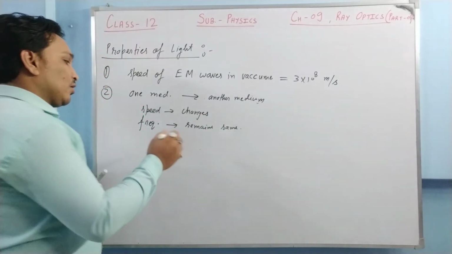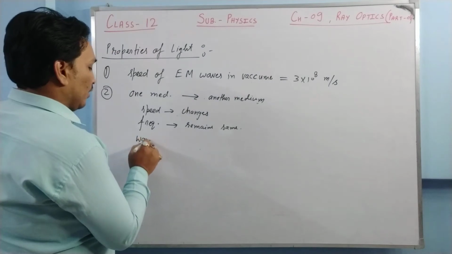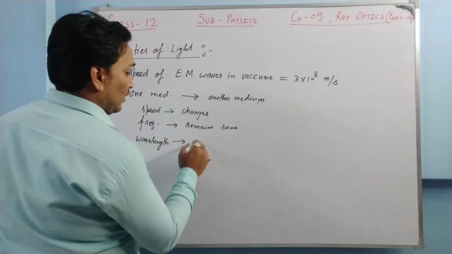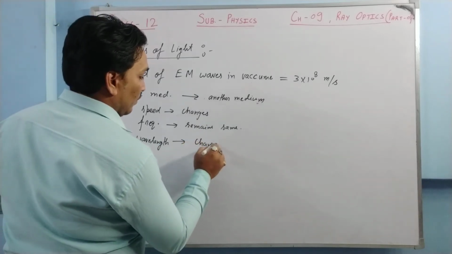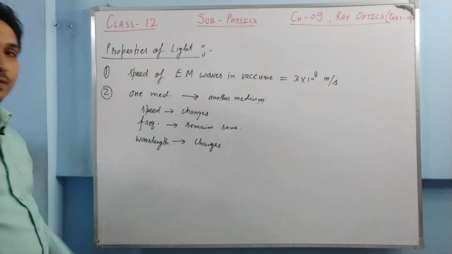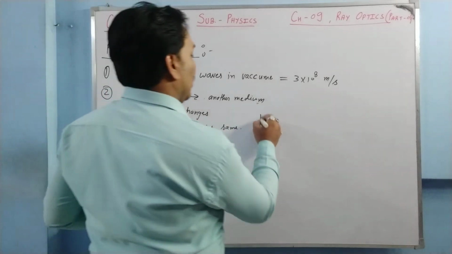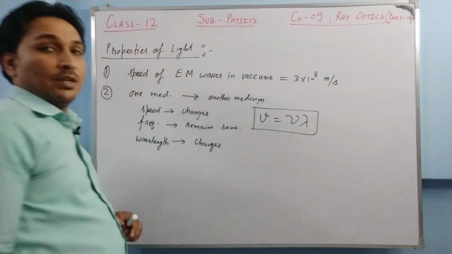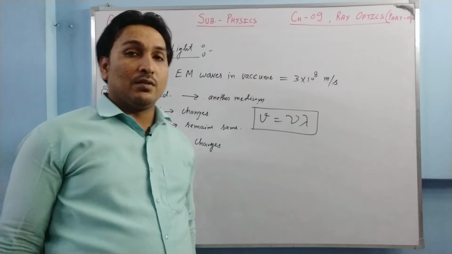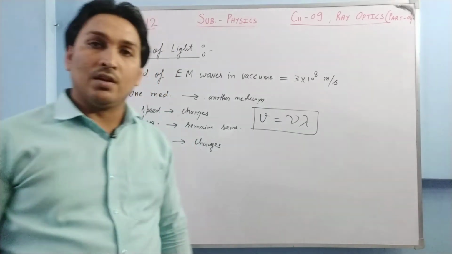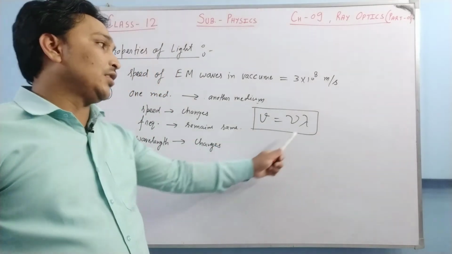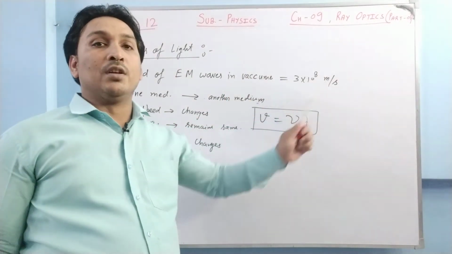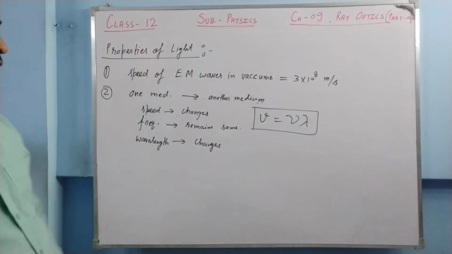So frequency remains constant. And when we talk about wavelength, wavelength changes. Speed, frequency, wavelength. What is the relation between them? The relation is V is equal to nu lambda, where V denotes speed, that is velocity, nu is frequency, lambda is wavelength. So if velocity decreases, wavelength also decreases. If velocity increases, wavelength also increases, but frequency remains constant.